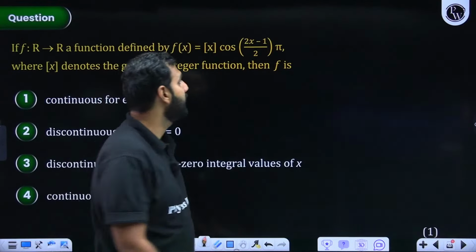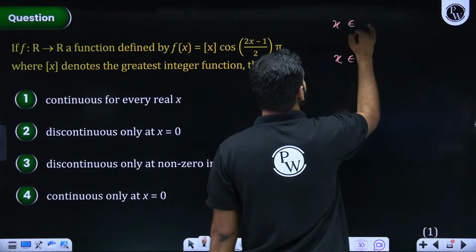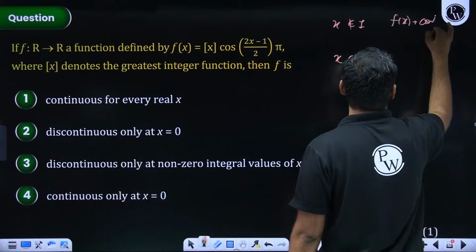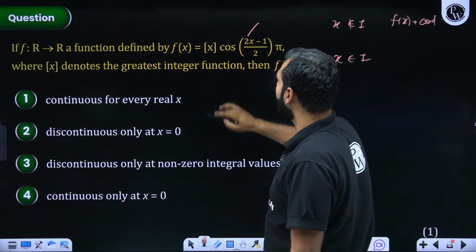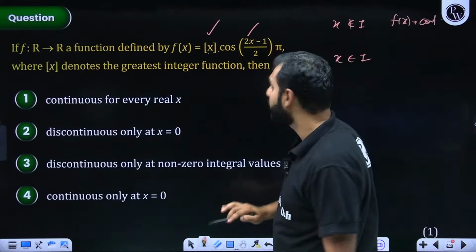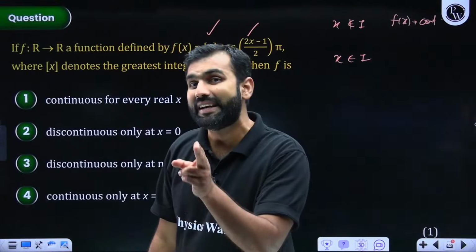I hope you're understanding. Whenever x is an integer, first of all, if x is not an integer, we can say that f of x is clearly continuous. Why am I saying so? Because this is continuous everywhere. This is continuous for non-integral values. So continuous into continuous is continuous. So f of x is continuous for all the non-integral values. What about integral values?